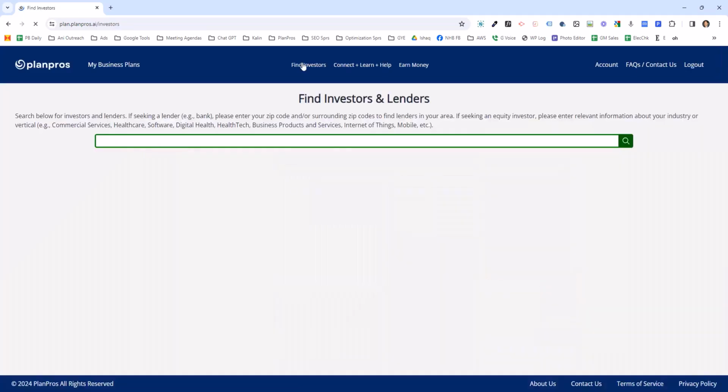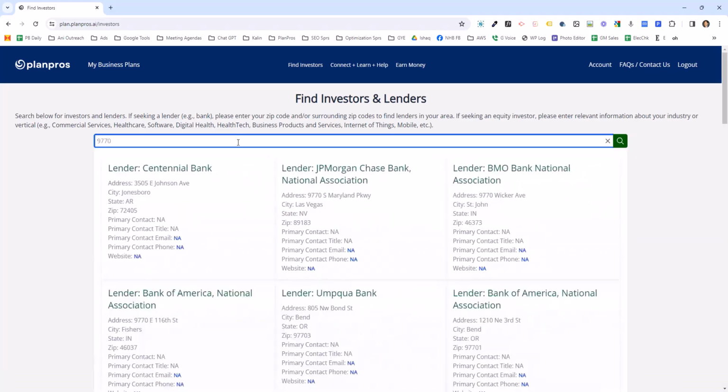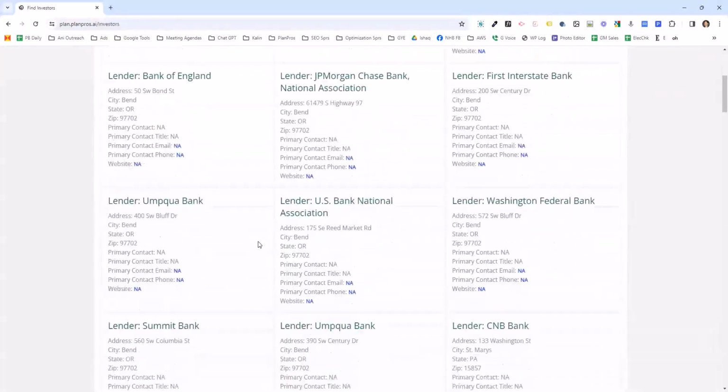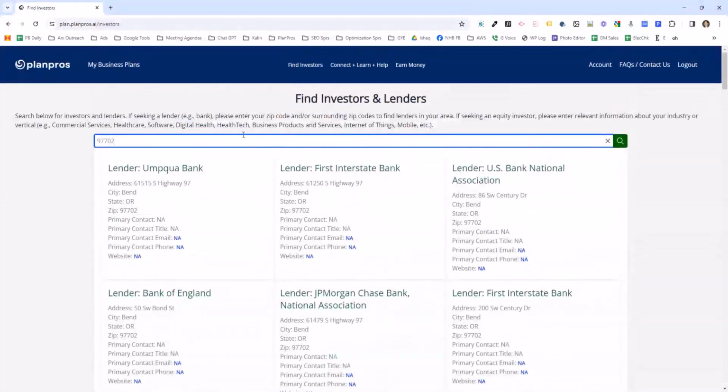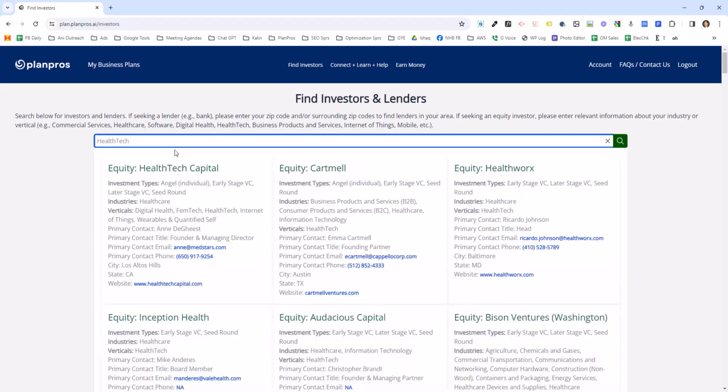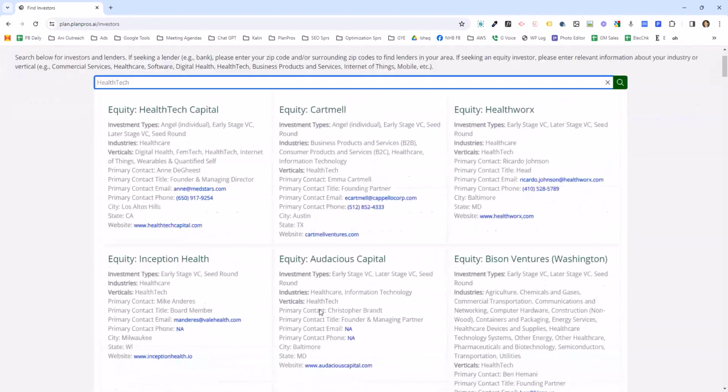Find investors. This is actually a feature that's only for professional users. But I will show you briefly how to use this. If you're looking for a bank, just type in like your zip code. It'll show you every bank in your zip code. If you're looking for equity investors, type in your type of business like health tech, and automatically shows all the equity investors, websites, email addresses, etc.